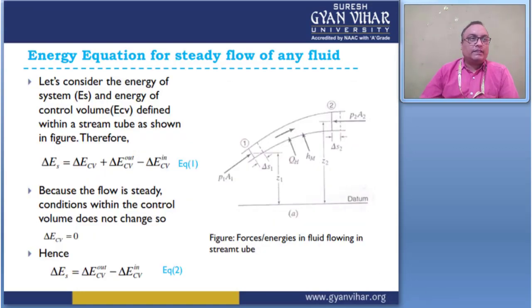Okay, this is the case of the energy equation for a steady flow of any fluid. This is based on the Reynolds transport theorem, and for this analysis, first we consider the energy system.